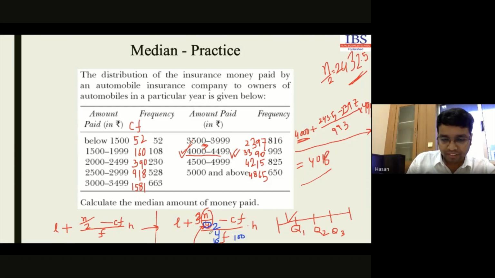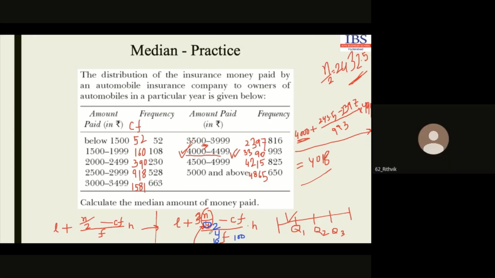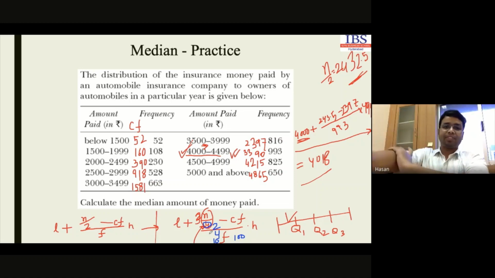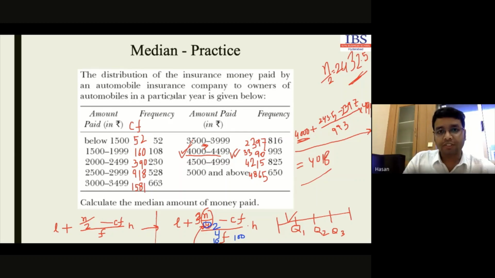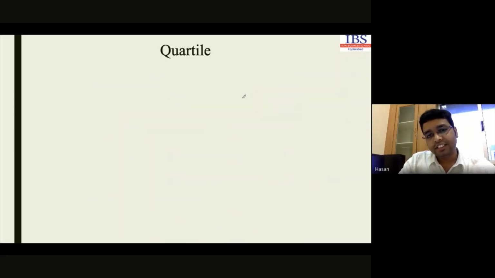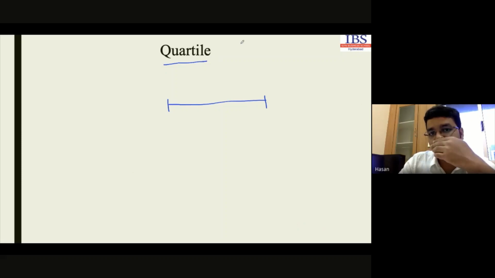Okay, clear? Yes, sir. Can you please explain again why it is 4? Okay, quartile. If we are talking about quartile, it means we have the entire data set. Do you know the dictionary meaning of quarter is one-fourth?